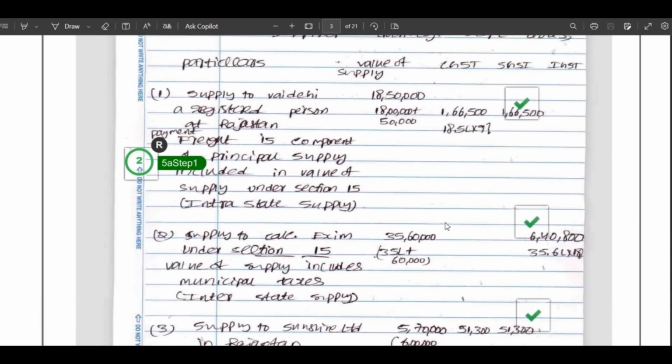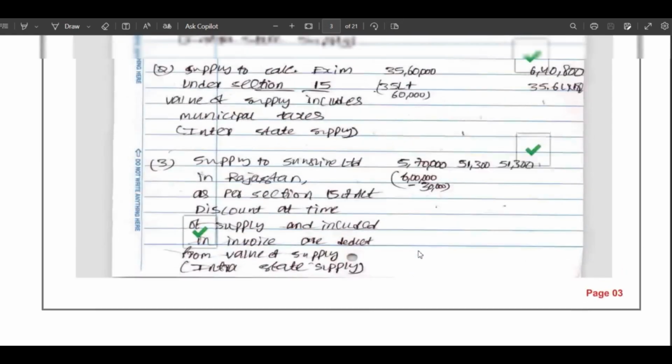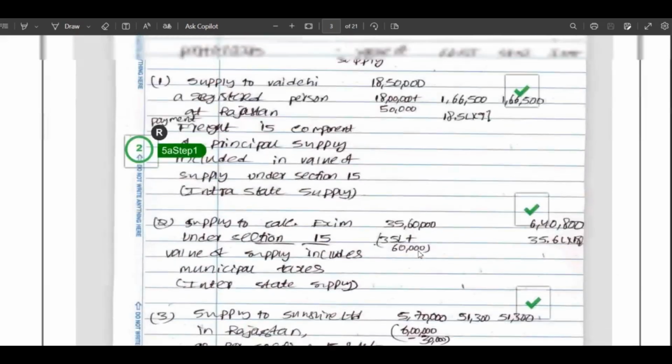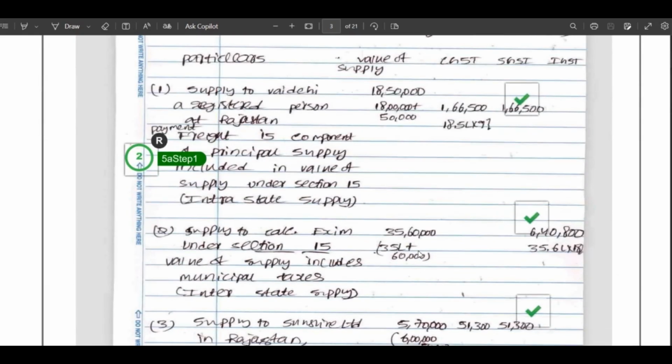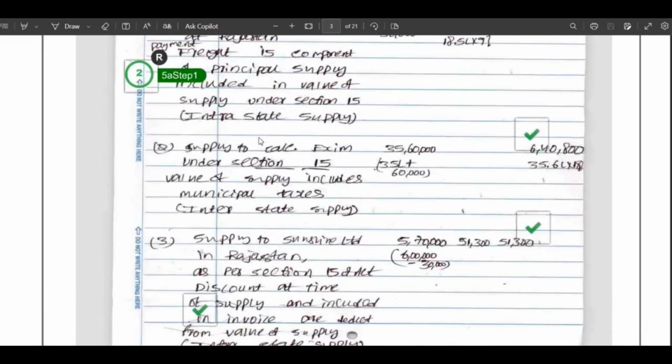See here, they asked the value of supply within the ITC question. I presented it with a separate heading, that is the value of supply, and wrote the value of supply for each transaction. In this manner, you should present the answer based upon the question. And I also wrote notes within the question below each one.